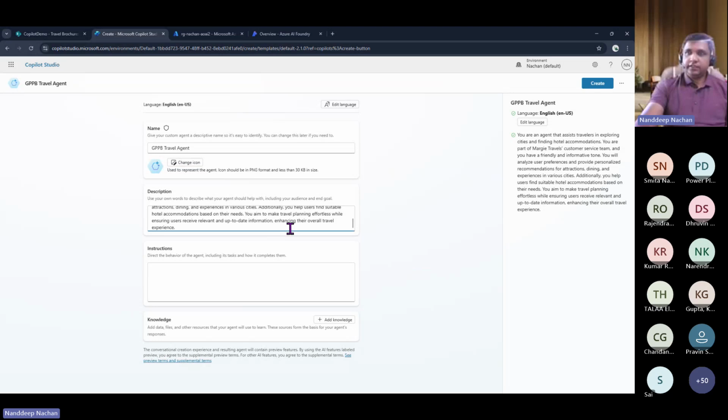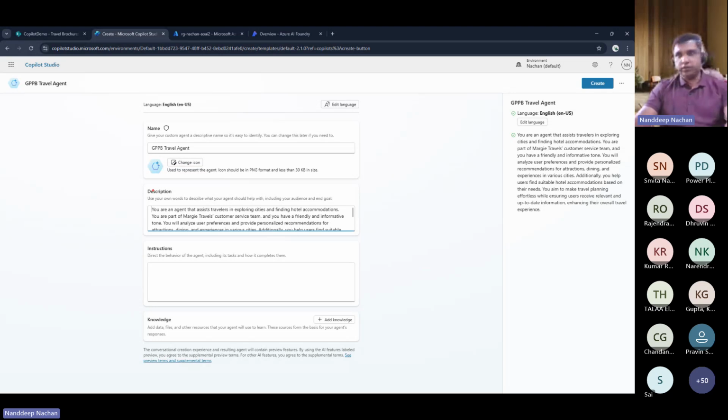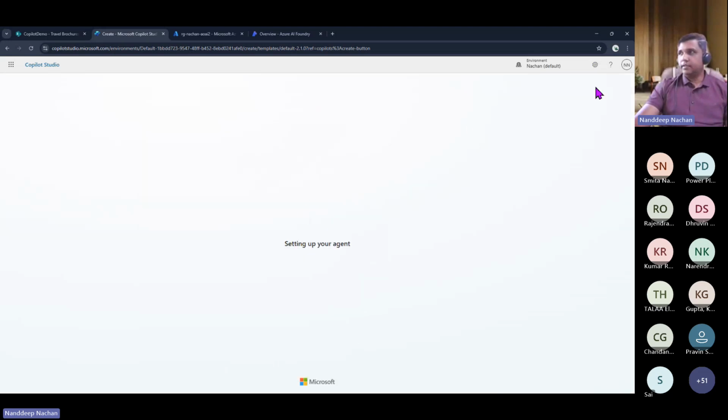One more point here is that whenever we are creating an autonomous agent, it is important to fill out this description box. So far, wherever we have seen description, if it is not a required field, we have skipped it. But when creating an autonomous agent, the description is very important because that is the metadata used by those agents to decide when to trigger things. So we are just going to give the description and create.